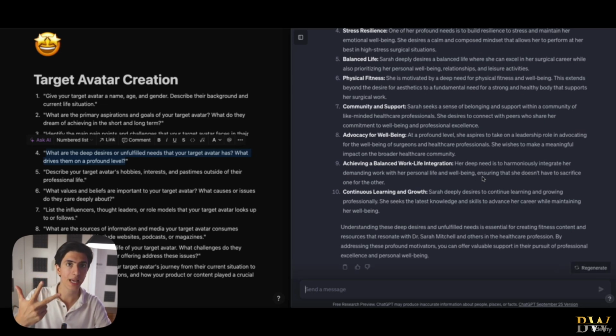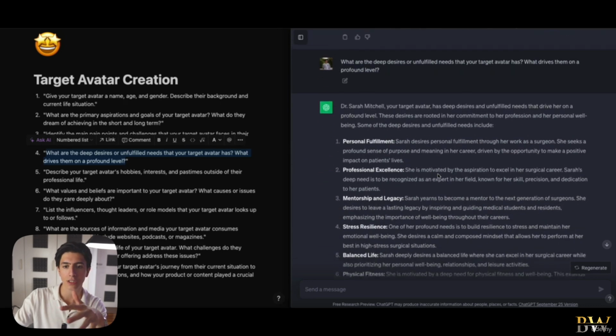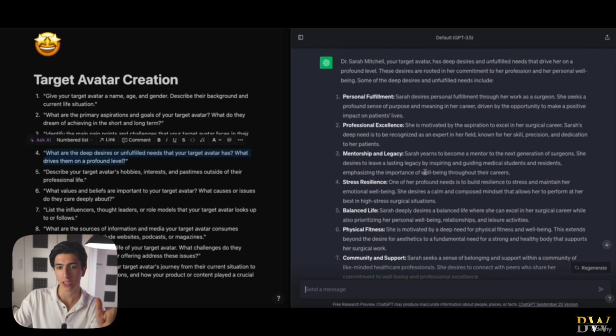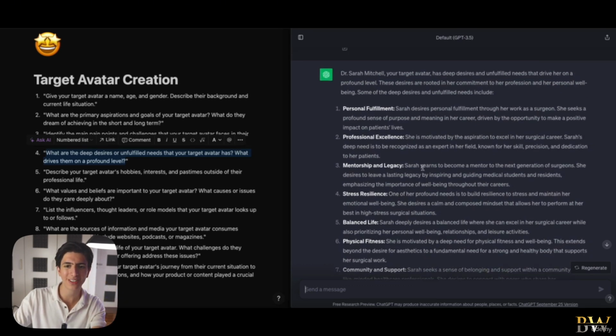So in this case, the deep desires of our target avatar could be a health desire, a wealth desire, or a relationship desire. In this case, we're not talking about wealth desires because surgeons are pretty well off. We're not talking about relationship desires that much, but it was mentioned that she has some peer pressure, but mostly we're talking about health in this case. So we are creating content to tailor in the niche of health.